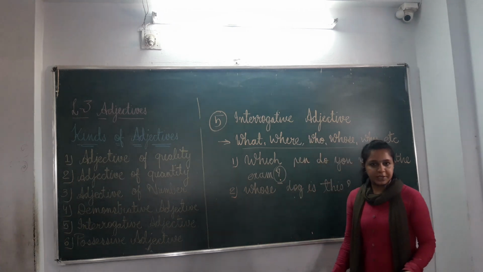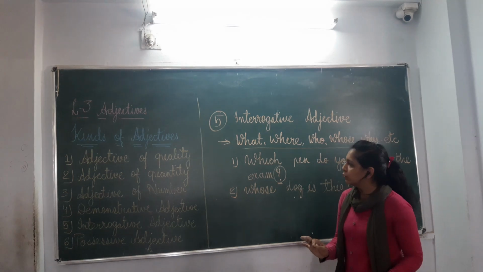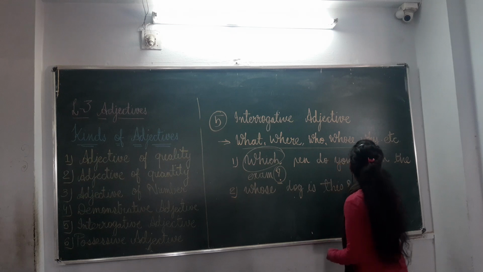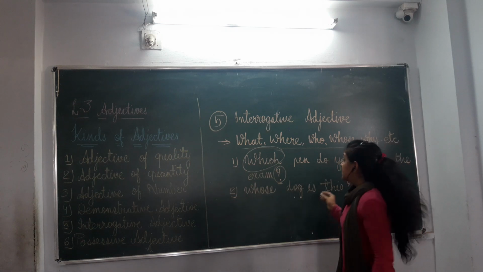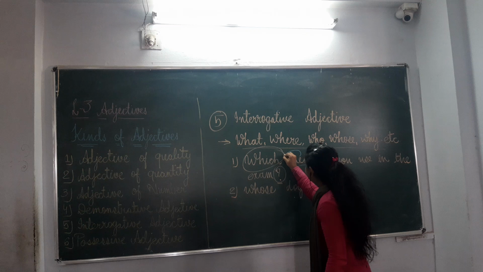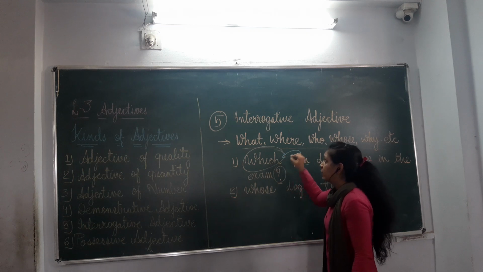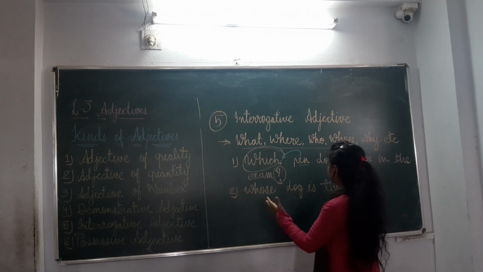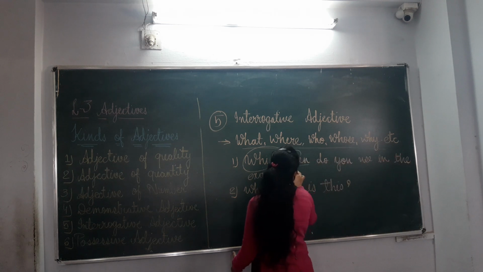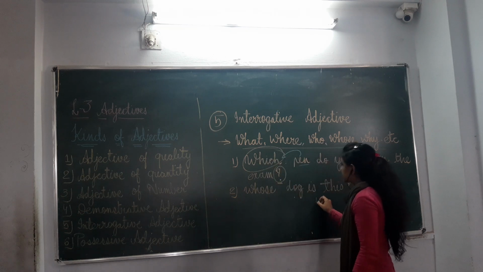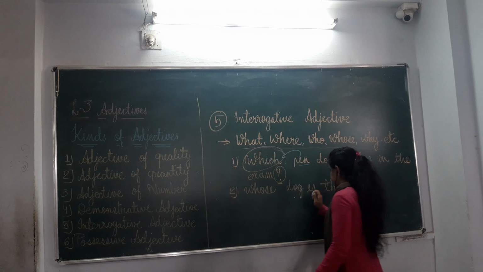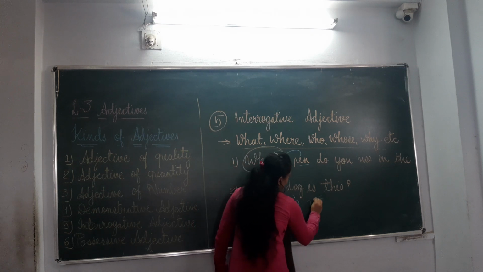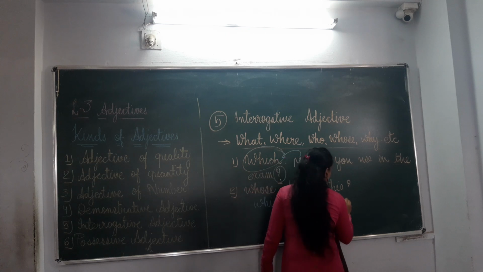Just like demonstrative adjective, it is also having that kind of rule only, that if you are using these words, what, where, who, whose, why, etc., WH words just before the noun, at that time only it is performing like interrogative adjective, otherwise no. If we are having a sentence like, which is your pen?